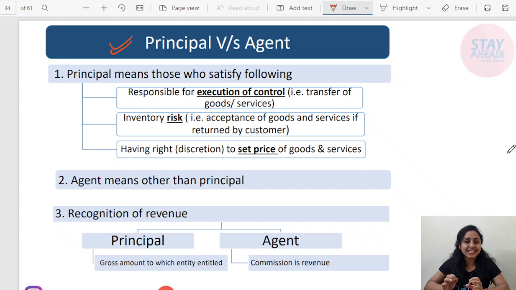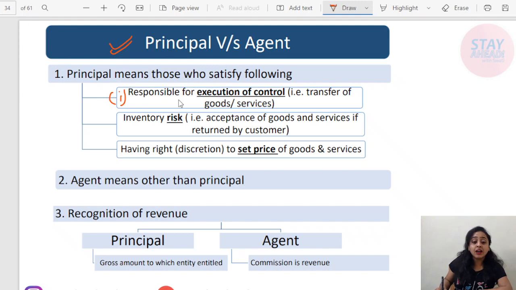Okay, let's continue with another topic of Ind AS 115, that is principal versus agent. Whenever you are booking or recording revenue for principal and agent, firstly you need to identify whether the person or the entity is principal or agent. What you need to do? For identifying principal, there are three important points. Firstly, principal means those who satisfy the following.